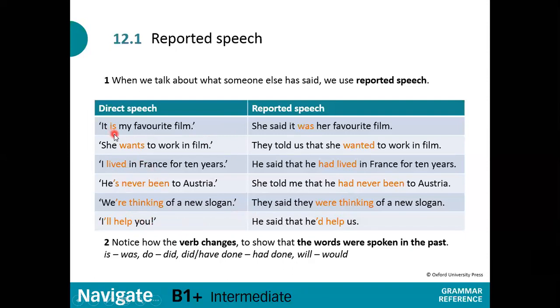For example, is, present simple, becomes was, past simple. Wants, present simple, becomes wanted, past simple. Lived, past simple, becomes had lived, past perfect simple. He's never been, so he has never been, present perfect, becomes past perfect simple. We are thinking, this is present continuous, becomes past continuous, were thinking. I'll help you, I will help you, this is future simple, becomes future in the past. So he'd help, he would help, means that. Okay, I hope this is understandable.